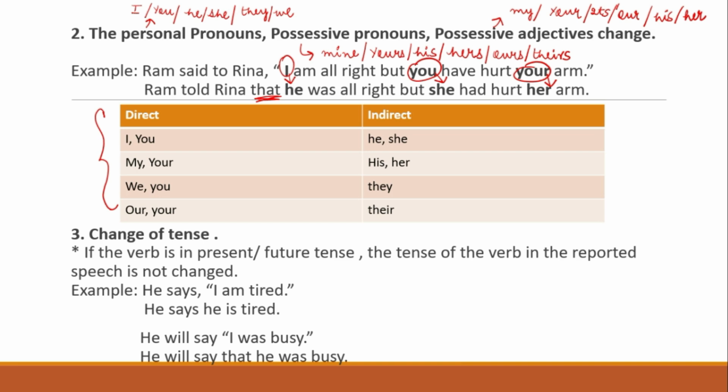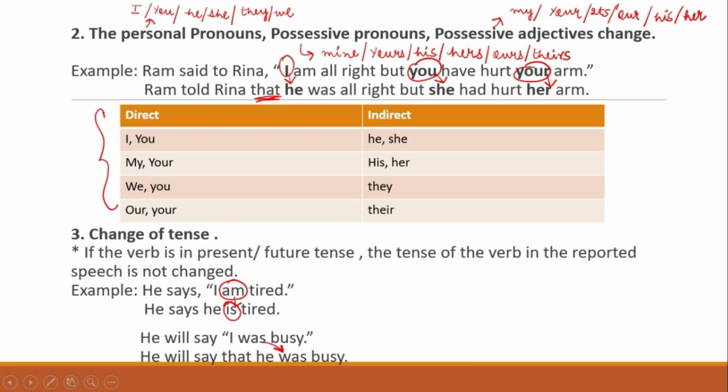And the third is, I told you, right? There is a change in tense. But see, there's always a but in English, right? If the verb is in present or future tense, the tense of the verb when you change the report is not changed. Confused? Okay, let me explain. He says, I am tired. He says he is tired. Now, am, present, it becomes is itself. He will say I was busy. He will say that he was busy.